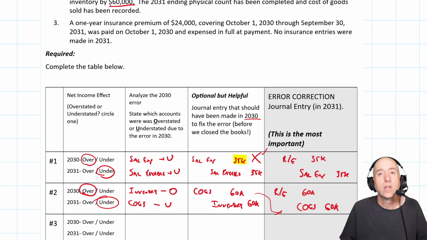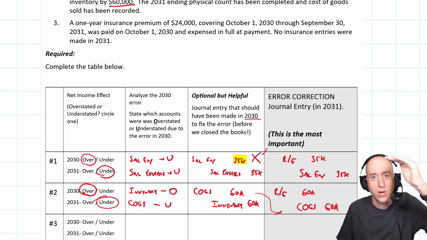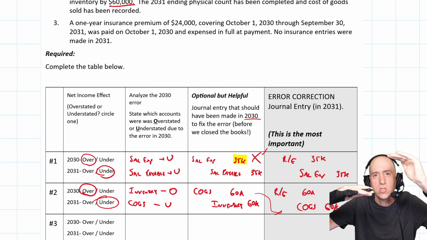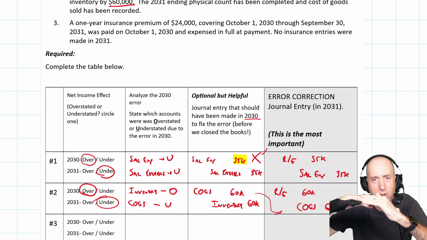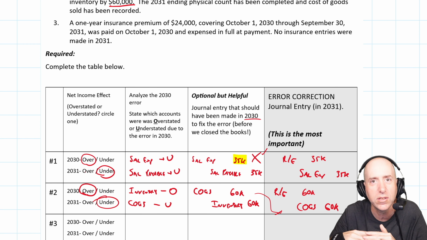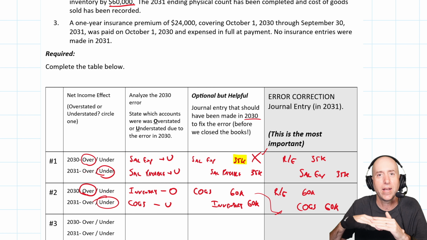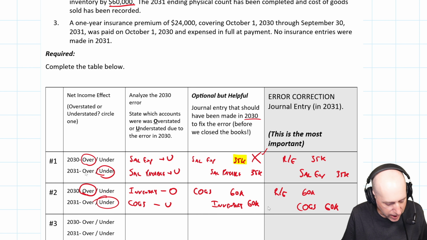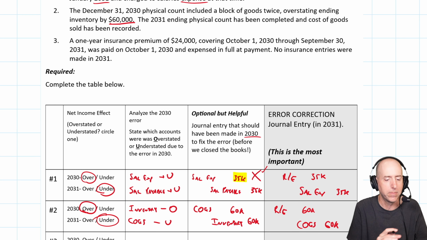Our inventory was 60K too high starting the year, right? And so when I write down my inventory at the end of the year, if it starts from a base that's 60K too high, it means when I write it down to its actual level at the end of the next year, my COGS is too high. And so my COGS in 2031 is too high. I've got to credit it to make it lower. That's what's happening. Let's move on to the last one.